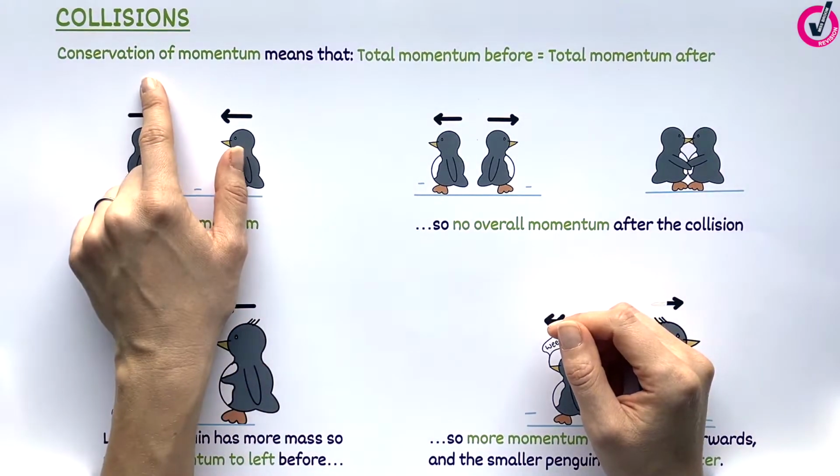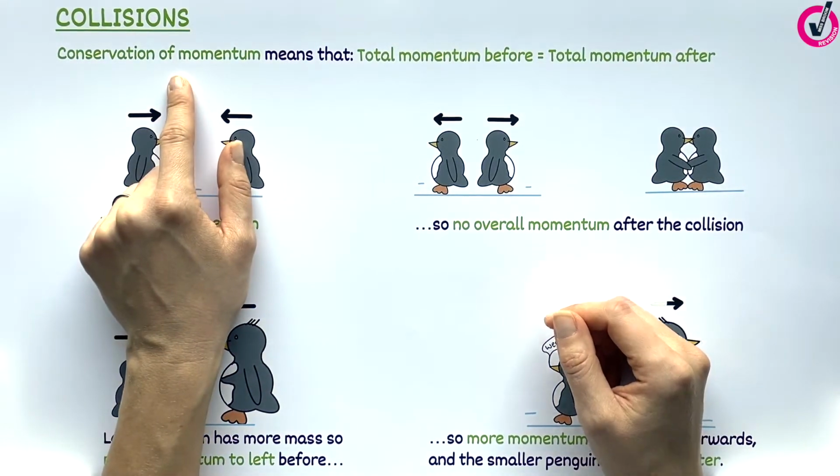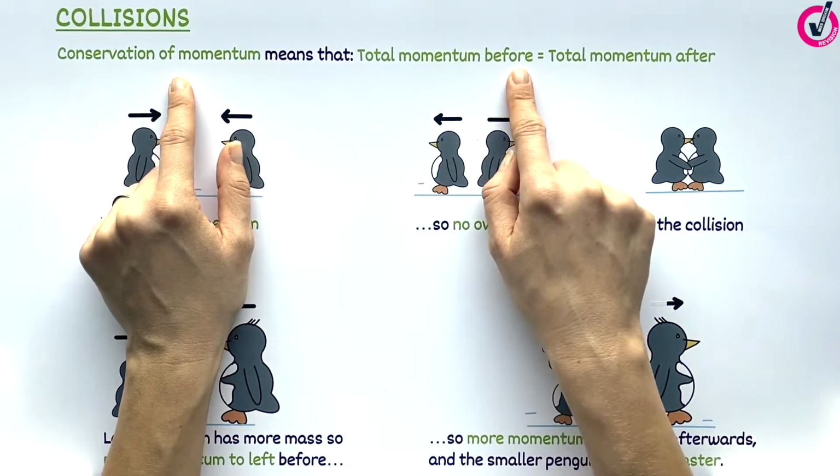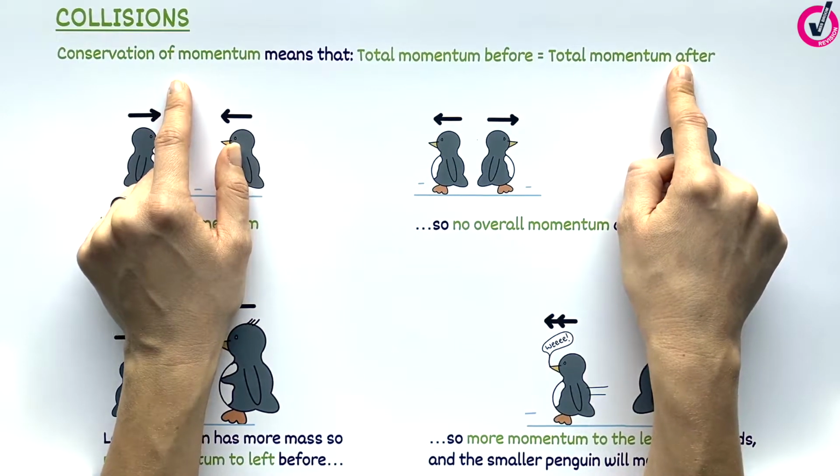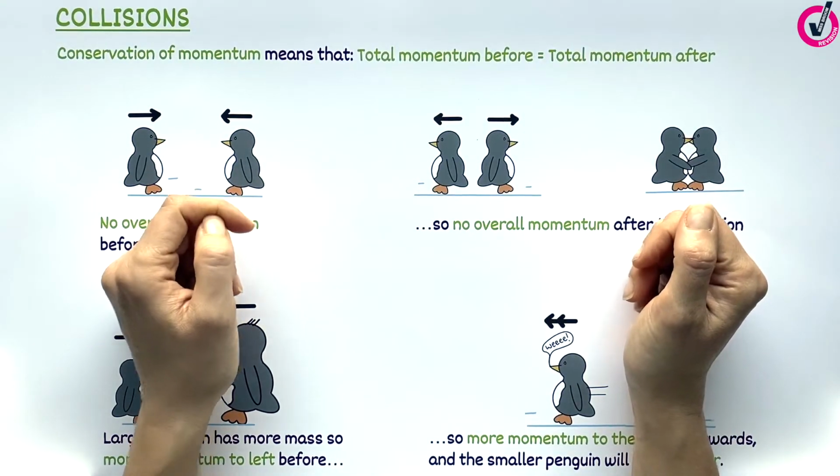When objects interact, momentum is always conserved. This means that the total momentum before a collision is equal to the total momentum after the collision. Let's take a look at a couple of examples.